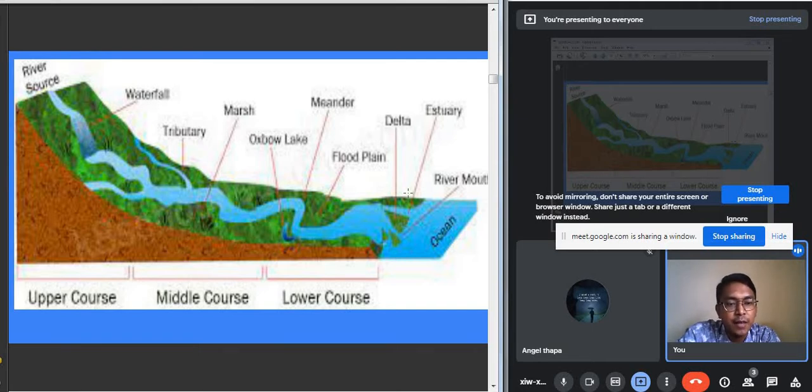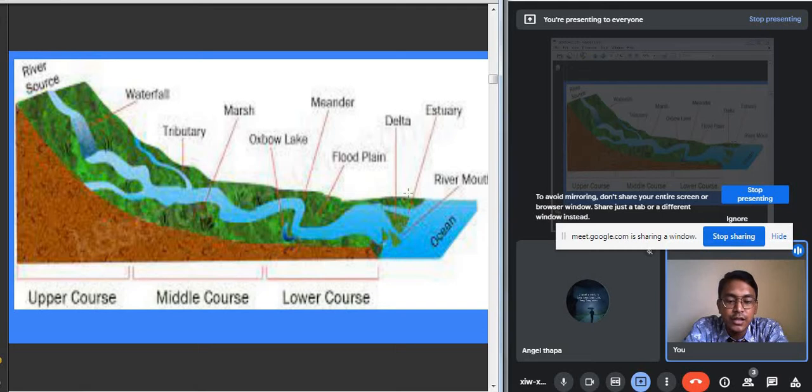Take an example, the Sundarban Delta. The Sundarban Delta is an example of a delta. Deltas have also been formed by the Godavari river, the Mahanadi river and others in the coastal areas. So this is about the river, the drainage system. Till here we came to know about the different patterns formed by the river and about the different courses, or stages, of the river.